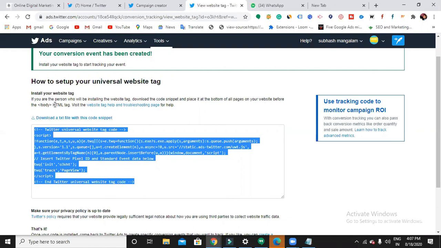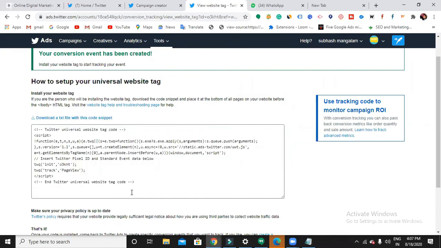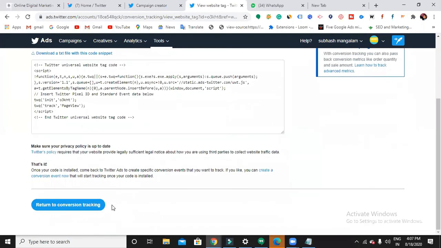So you just open insert headers and footers, and then paste this code in the body section. From then onwards, whoever visits your Dizzy Codes site, it is going to count as one conversion from Twitter. Simple? Very good. You have to remember all these things. When you work for a client, you should be able to do all of this.